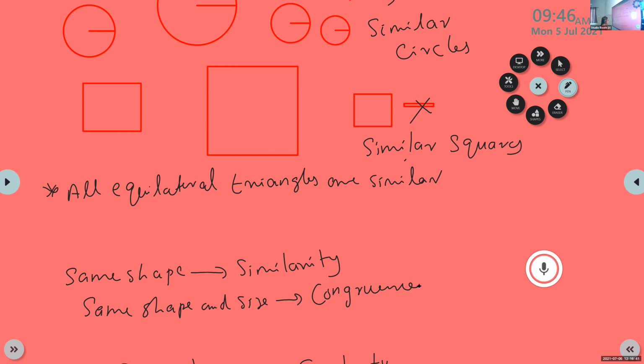Same shape for similarity. Same shape and size for congruence.